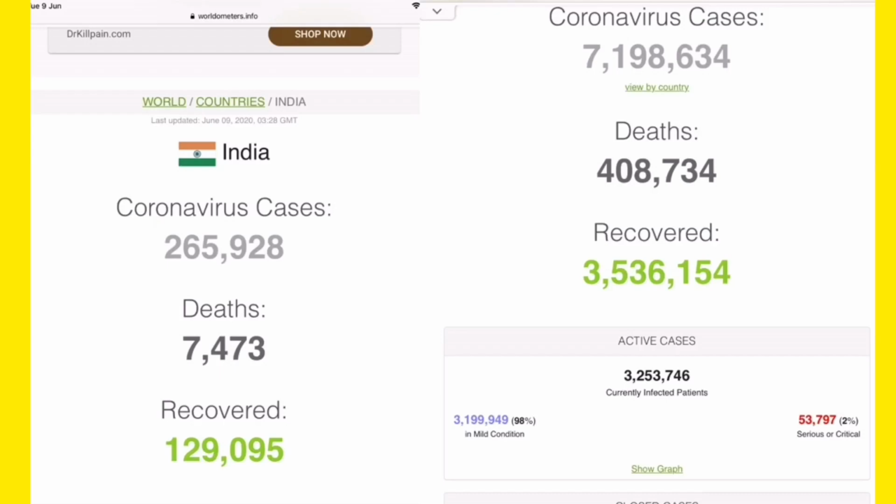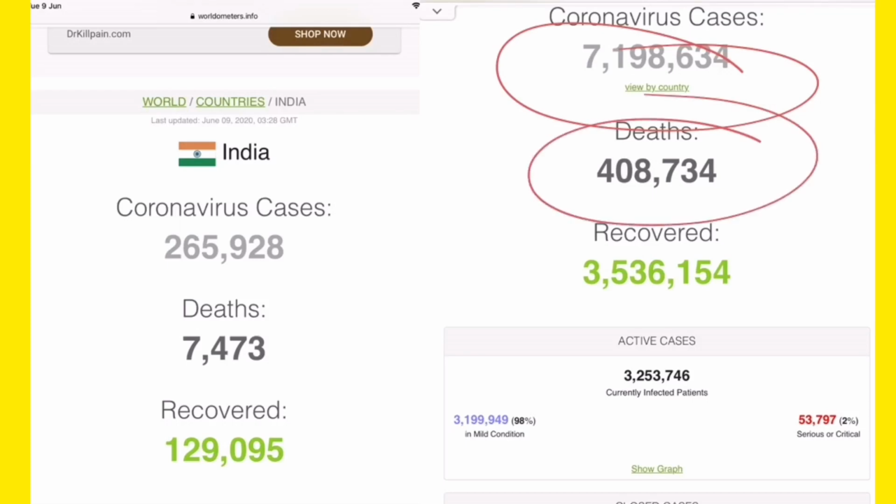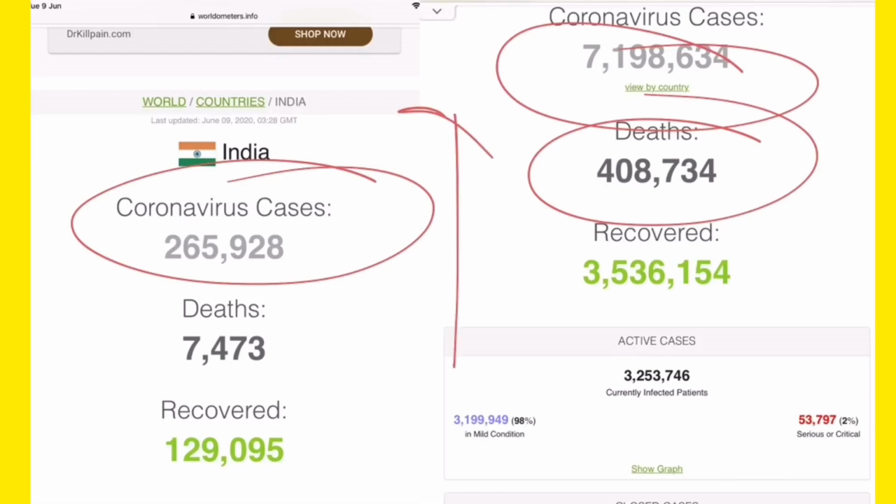Now the next news is about corona cases in the whole world, what is going on. You can see the data is 21,898,000 plus, and the death toll is 408,000 plus. In the case of India, 2 lakh cases are increasing very frequently, while the death rate is also increasing.